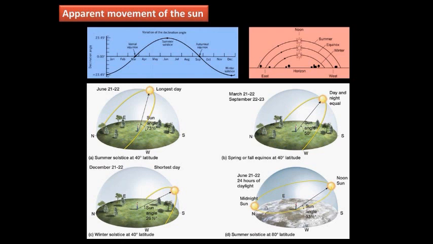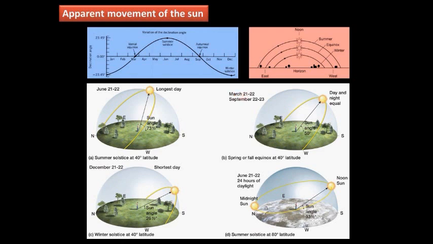So in the northern pole region, for a period of 6 months, there is daytime for the entire 24 hours, right? So it appears that the sun is visible even at midnight. So Norway, the land of the midnight sun, experiences 24 hours of daylight during the summer solstice period.